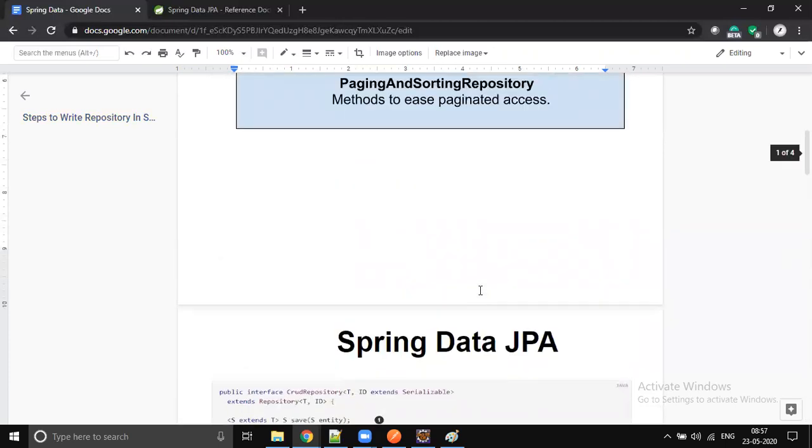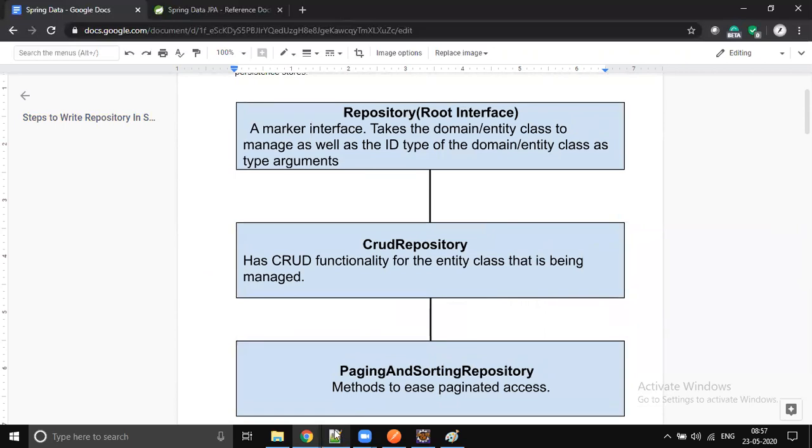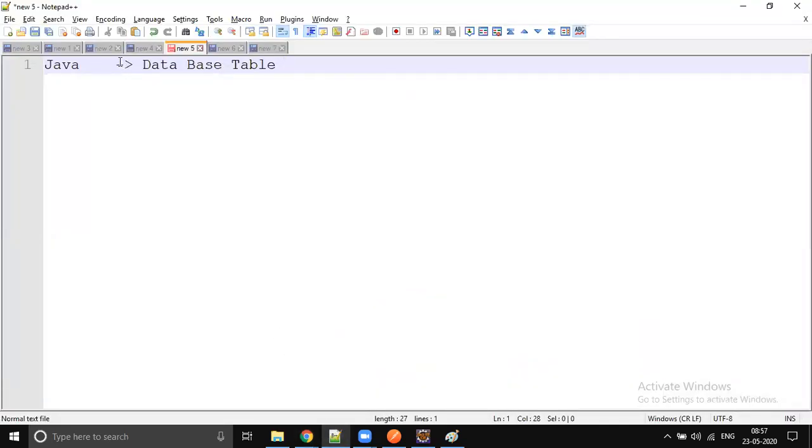Let's start writing the code. But before that, I would like to tell you one important thing.